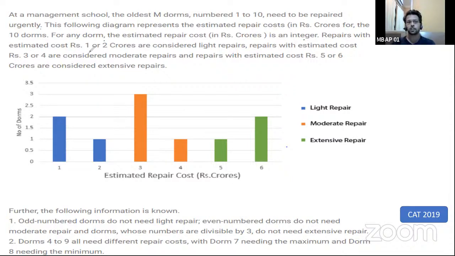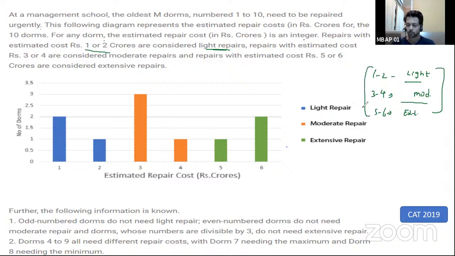A repair cost in the range of 1 to 2 crore will be light repair. If it is in the range of 3 to 4 crores, it's considered moderate repair. And if it is in the range of 5 to 6 crores, it's considered extensive repair. Now these are categories. So depending on the budget, you can categorize what level of bifurcation these DOMs will fall into.